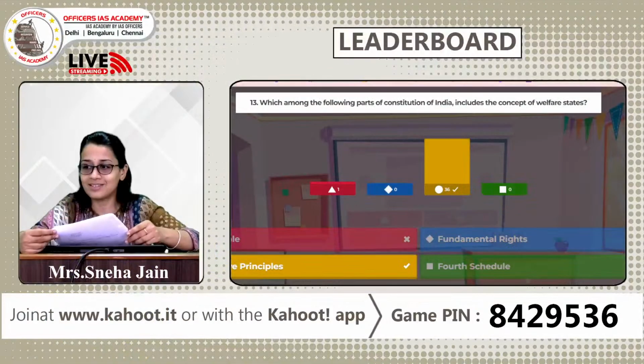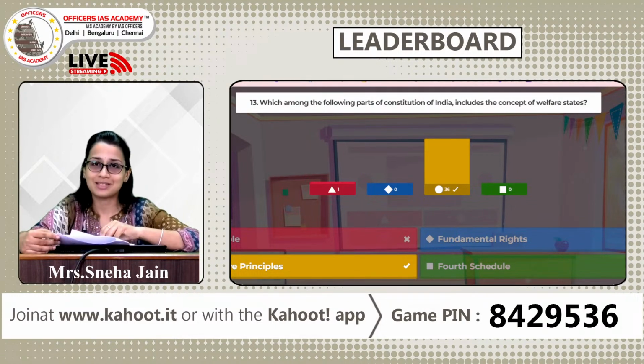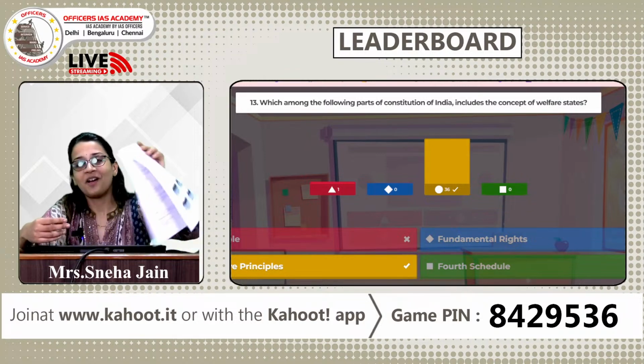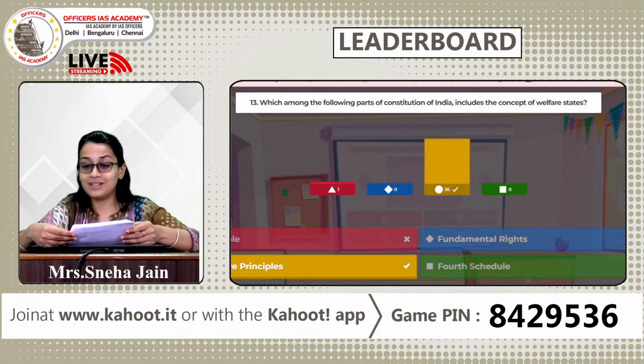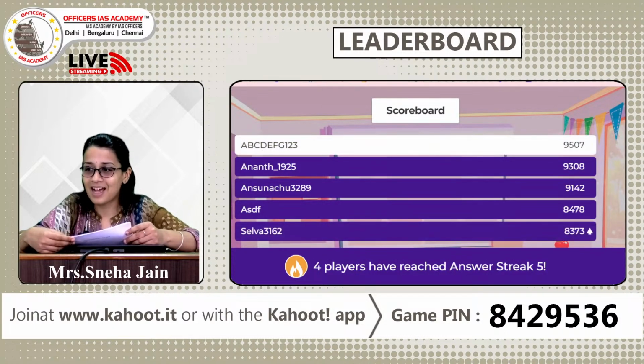So, the answer is very simple. Here we have the answer. Directive principles of state policy, that's Part 4, contains the concept of welfare states. It aims to establish social and economic democracy through the welfare state. Now, what we really want to see is the leaderboard. So, quickly, let's have the scoreboard.